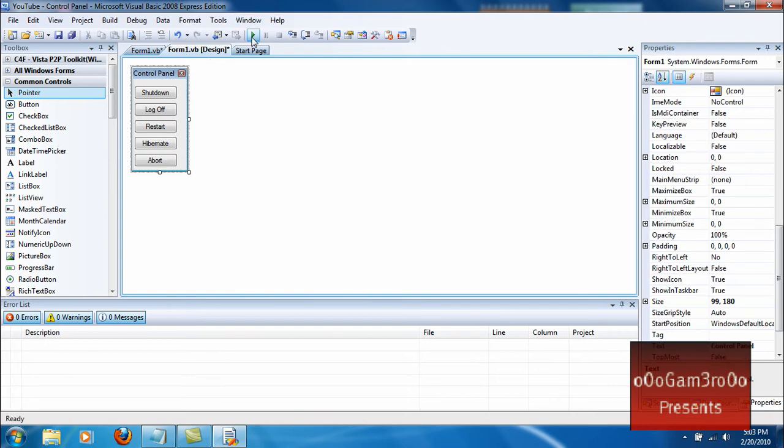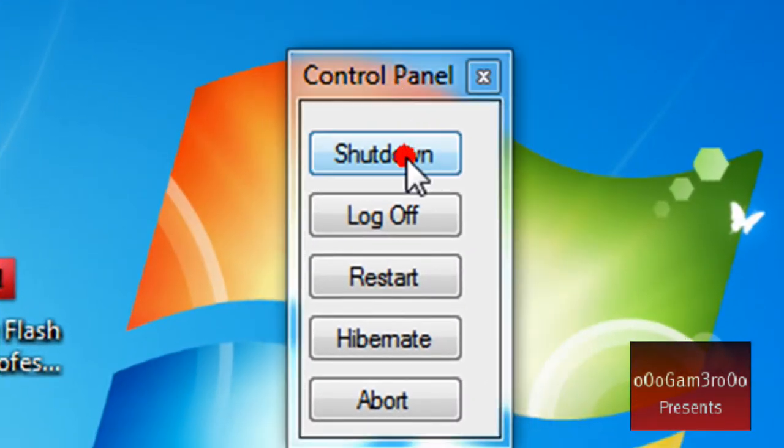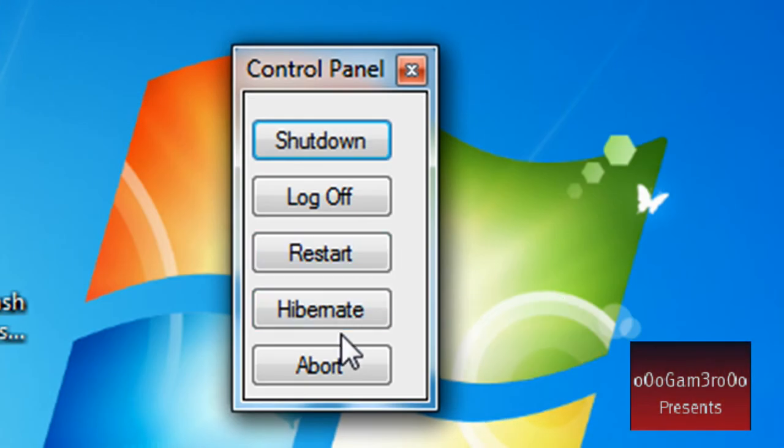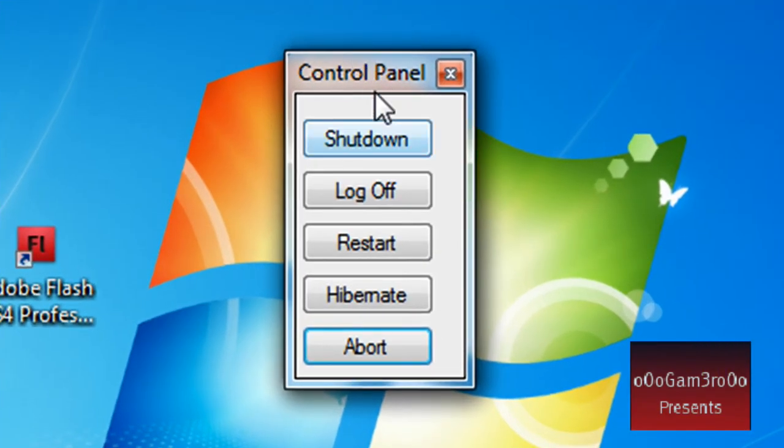So you just run it. Here it is right here. Shut down. Windows will shut down in less than 1 minute. Then you can click abort, so it was canceled. And if you want to, you can just test out the rest of the buttons. And that's pretty much it.